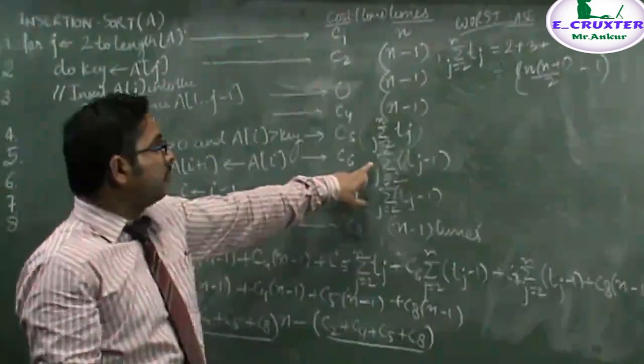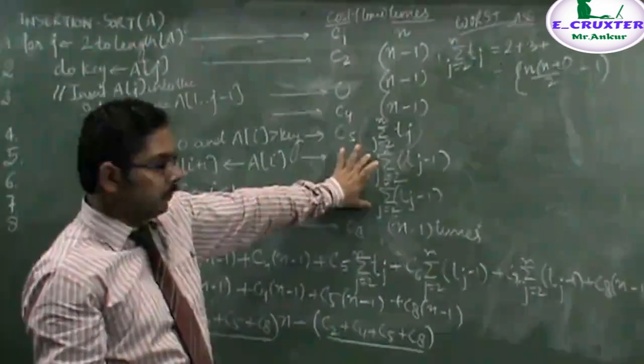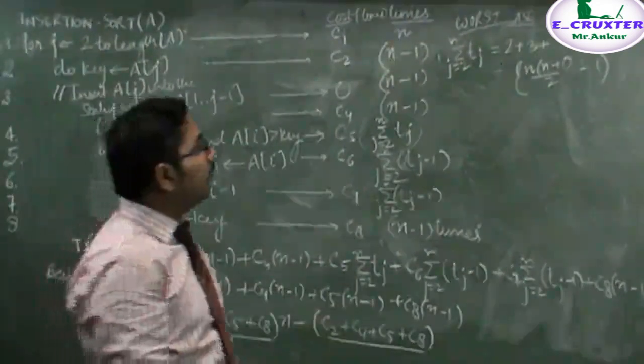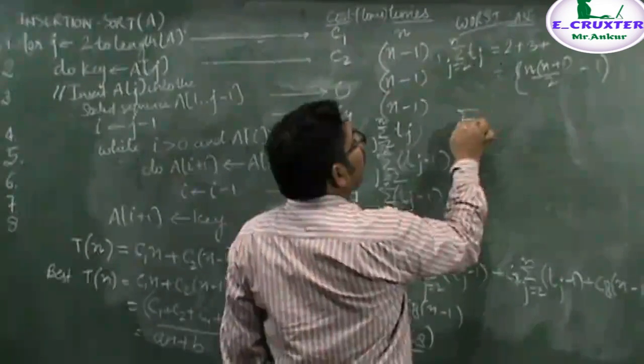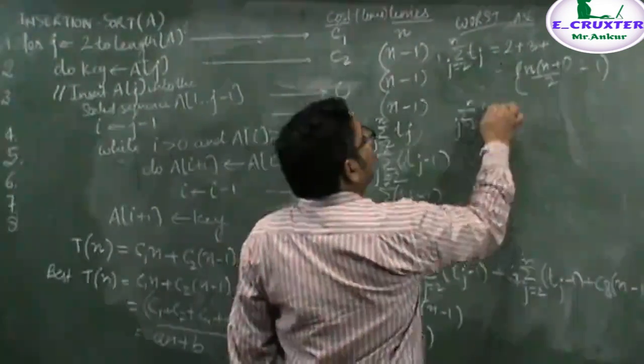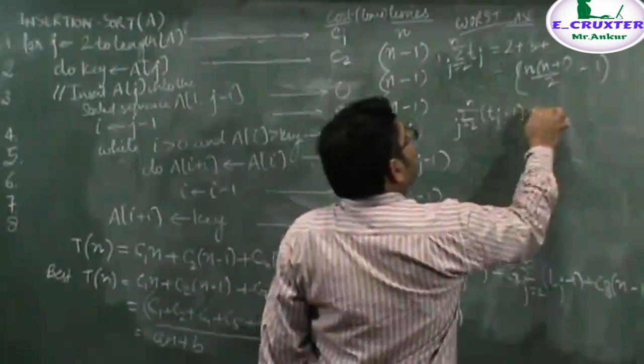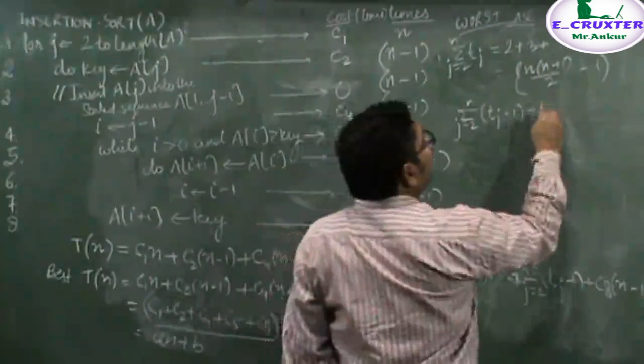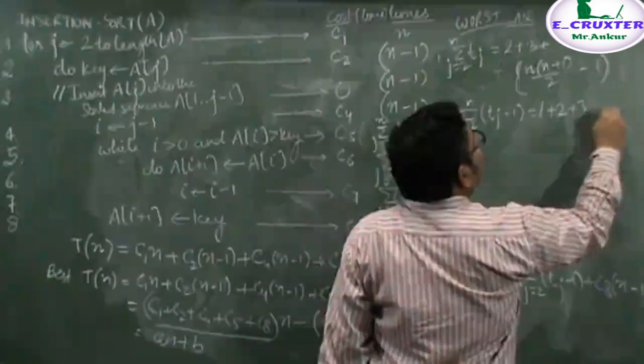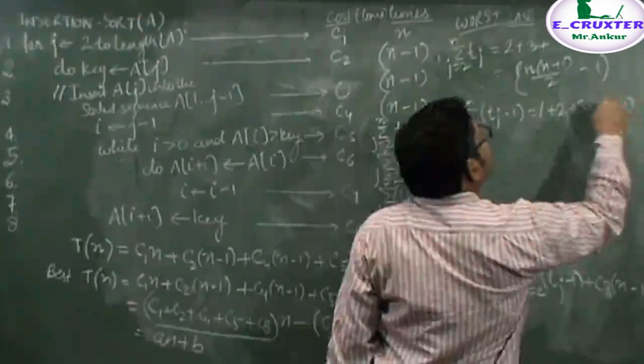Similarly, statements 6 and 7 are basically the same. The times are the same. Hence, it will be the sum over j equal to 2 to n of tj minus 1. tj is basically 2 minus 1 is 1, plus 2, plus 3, up to n minus 1.